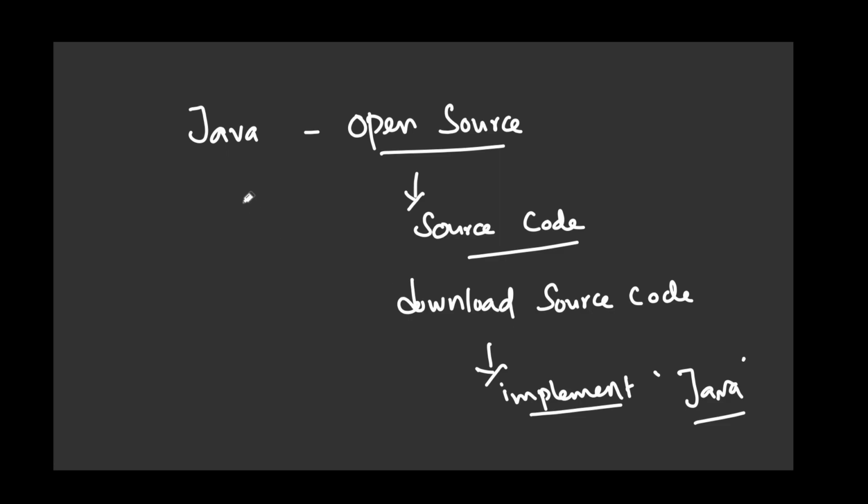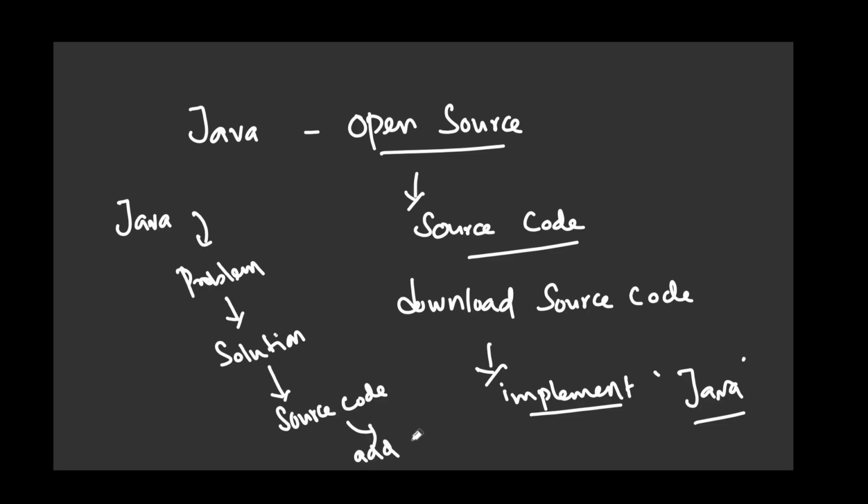Say for example you are using Java for a long time, and you have identified a problem with Java, and for that problem you have a solution also. Then at this point of time, you can go ahead and download the source code of Java. Then you can add your code into the source code. Then you can submit the code for review. Then the Java team will verify the problem statement you have mentioned and the solution you have provided, all those things they will verify. Then if it's really worth adding, definitely they will add your code and publish it in a new version of Java. That is the beauty of open source software.